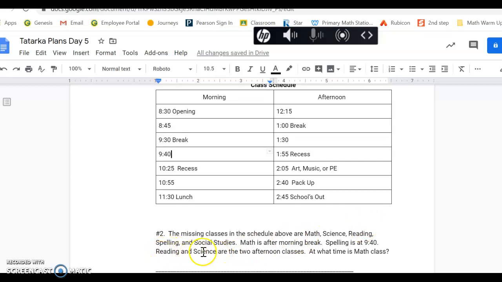The next clue says reading and science are the 2 afternoon classes. So I know reading could go here or here, and wherever reading goes, science is going to go in the opposite spot. So I couldn't have reading here, couldn't have science here.